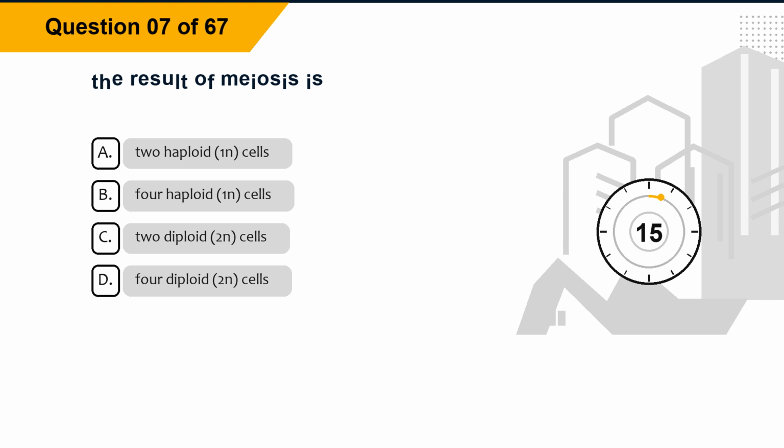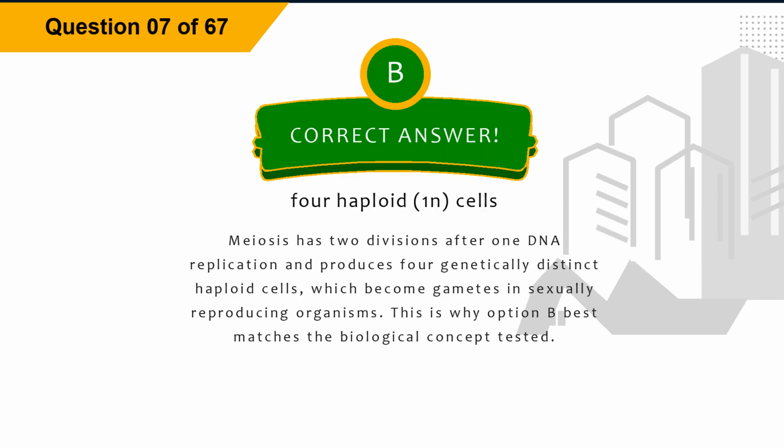Question 7. The result of meiosis is: Option A, 2 haploid, 1N, cells. Option B, 4 haploid, 1N, cells. Option C, 2 diploid, 2N, cells. Option D, 4 diploid, 2N, cells. The correct answer is option B, 4 haploid, 1N, cells.